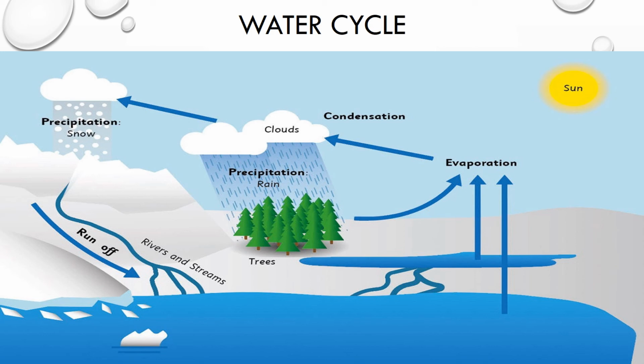When the sun touches the surface of the water, it evaporates, then it condenses and forms clouds, and there is precipitation in the form of rain and snow, and this water reaches back into the seas through the rivers and streams. When there is rain, the ponds and the lakes fill up.